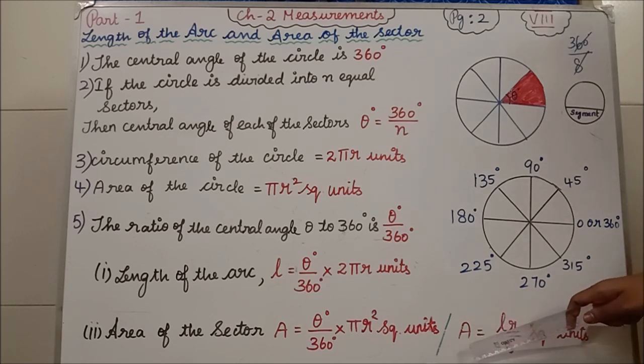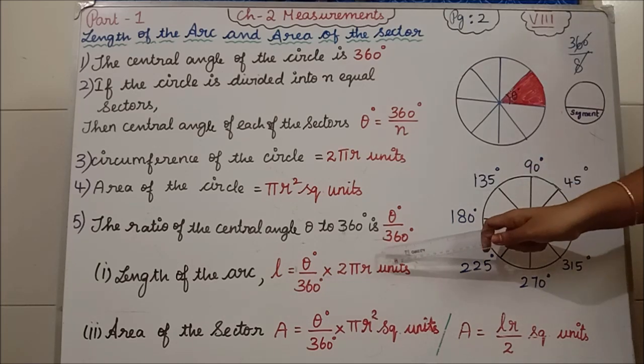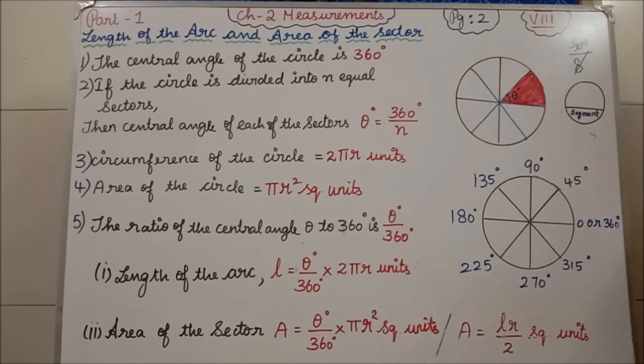So another formula for the area of the sector is L r divided by 2 square units. Most problems will use the length of the arc and area of the sector formulas, and based on these two formulas we will solve more problems in exercise 2.1.